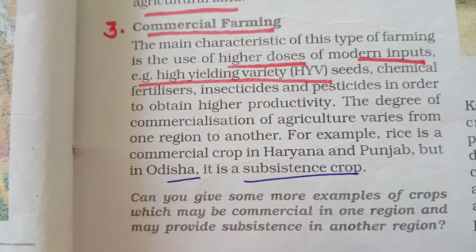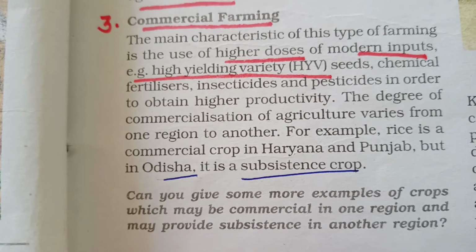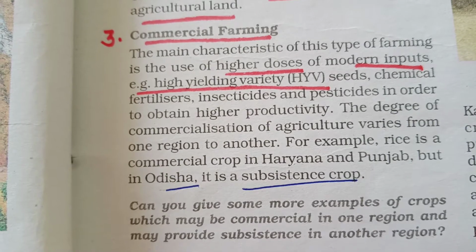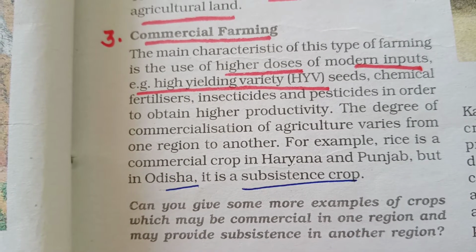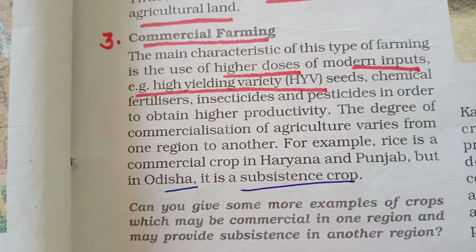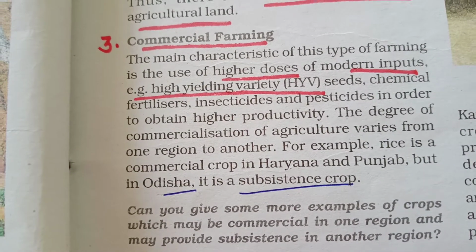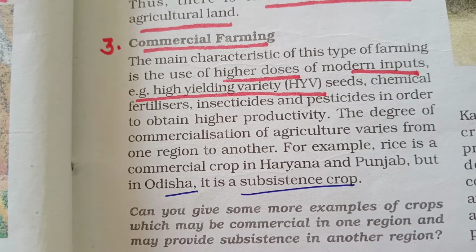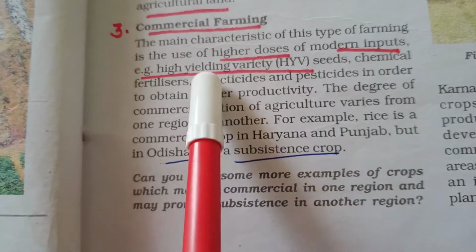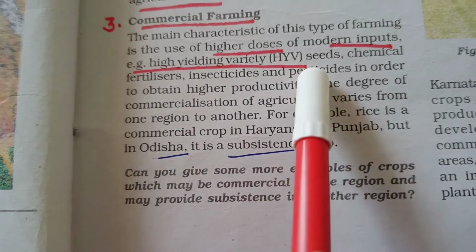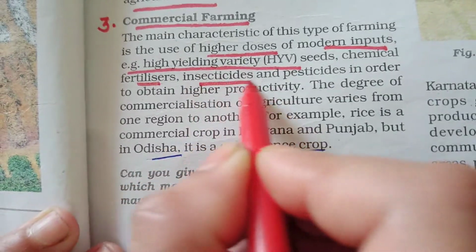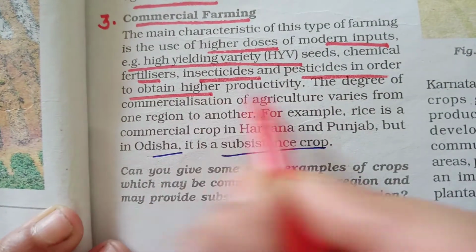The question can be asked: identify and select any one option regarding the statement in which type of farming the high yielding variety of seeds are used. Your options can be intensive subsistence farming, primitive subsistence farming or commercial farming. So when you study the book, then a thousand types of questions can be framed. Only in commercial farming do we use HYV seeds, chemical fertilizer so much, insecticides, pesticides in order to obtain higher productivity.